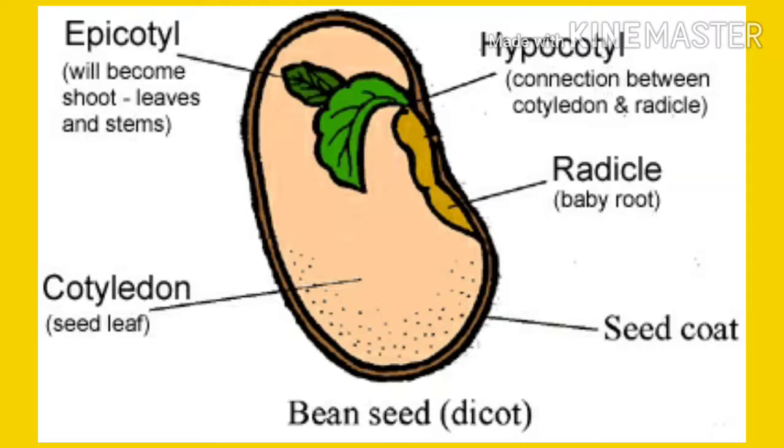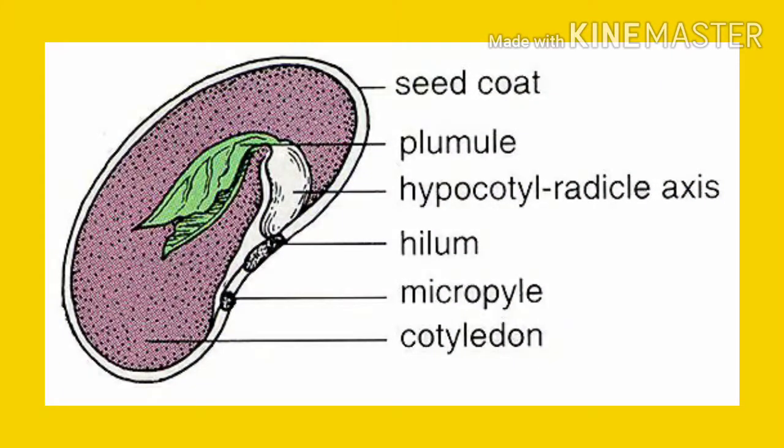Seed coat protects the seed from insects and bacteria as well as from mechanical injury. The seed coat is made up of two parts. The outer exposed part is called testa and the inner part is called tegmen. It is a thin membrane and lies under the testa. On the inner concave side of the seed, there is a scar called hilum, which marks the place where the seed was attached to the fruit wall.